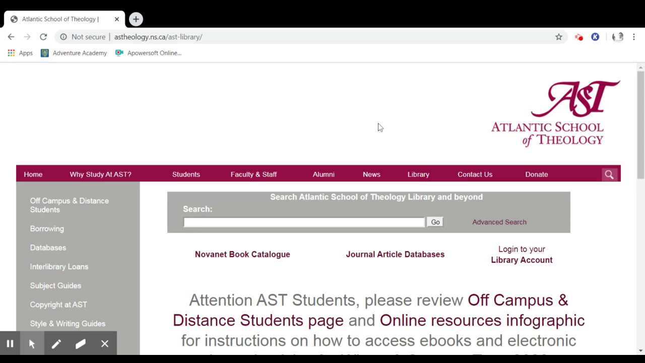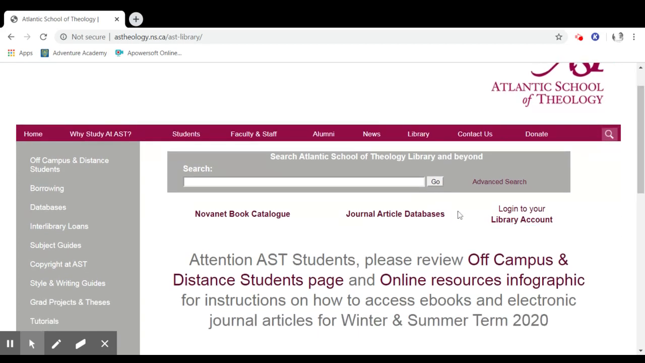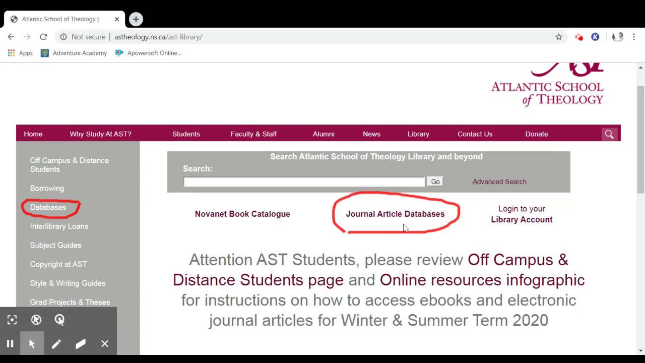So the first place we have to start at is the AST Library website. You can find that quite easily by simply Googling AST Library. Once you get to the main page, you'll want to head to the journal article databases area of the website. There are two links, one here or over here on the left. Let's move into the electronic resources section of the library website by clicking on one of these links.